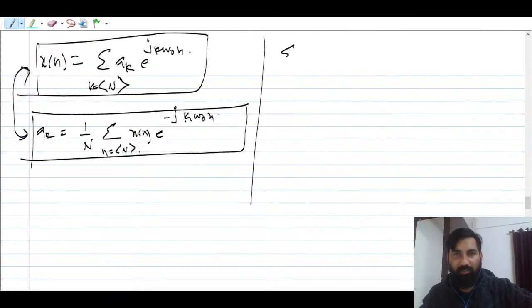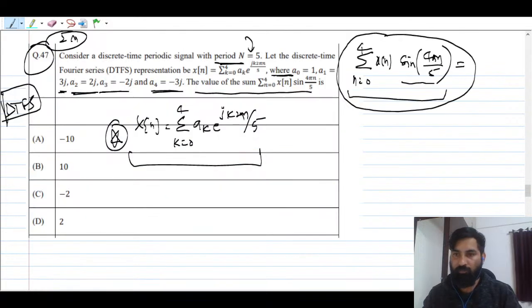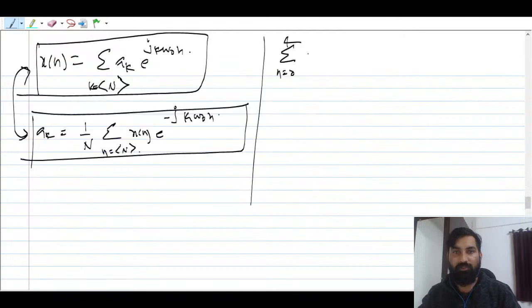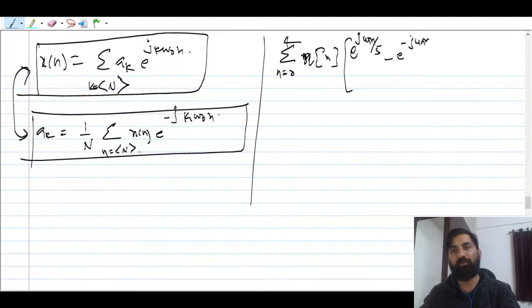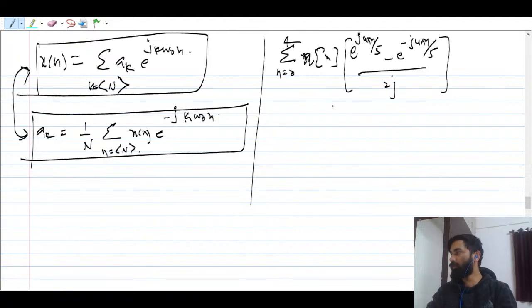So let me write here n equal to 0 to 4. You can write x of n times e raised to power, you can expand using the Euler relation. It is very simple now. What it will be: e raised to power j 4 pi n by 5 minus e raised to power minus j 4 pi n by 5, upon 2j. Understood? This is very, very important to keep in mind.